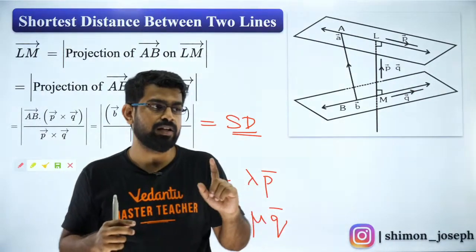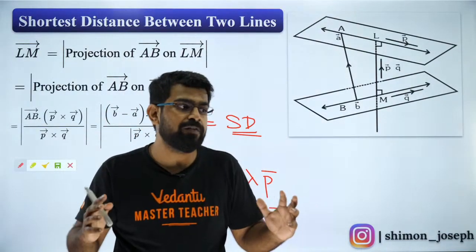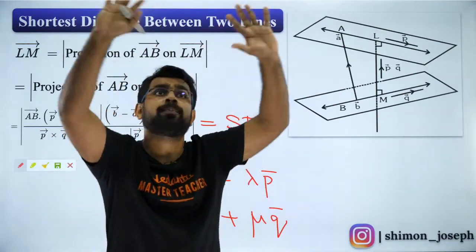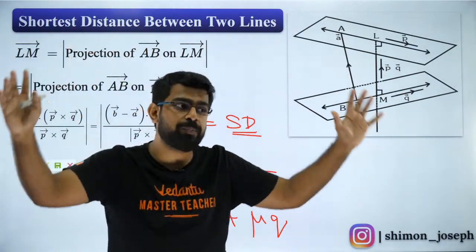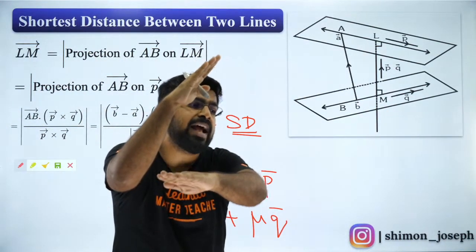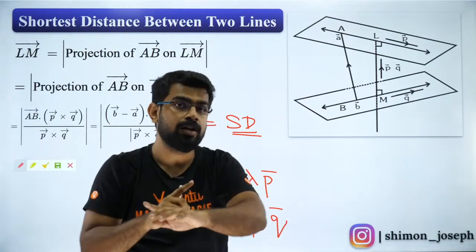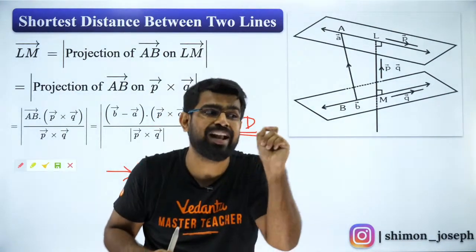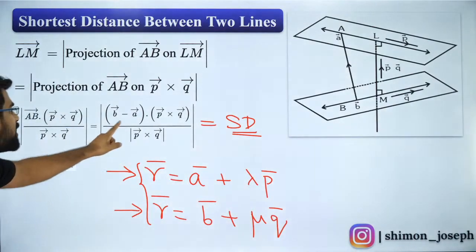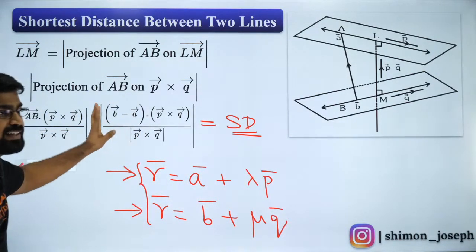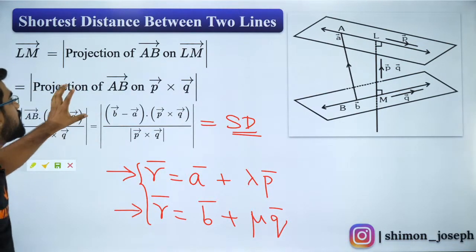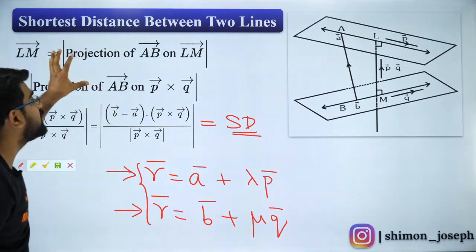But that is not the case when you have lines in space. You can have two lines which are not parallel, but they will not meet each other. Those lines are called skew lines. I hope you understood this. So shortest distance formula, very important, nothing to teach here, just understand how to apply it. This is the shortest distance between two skew lines.